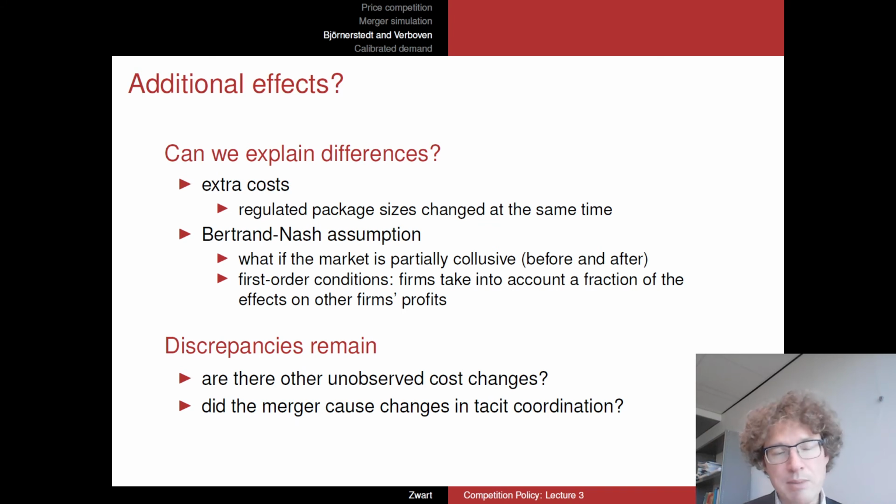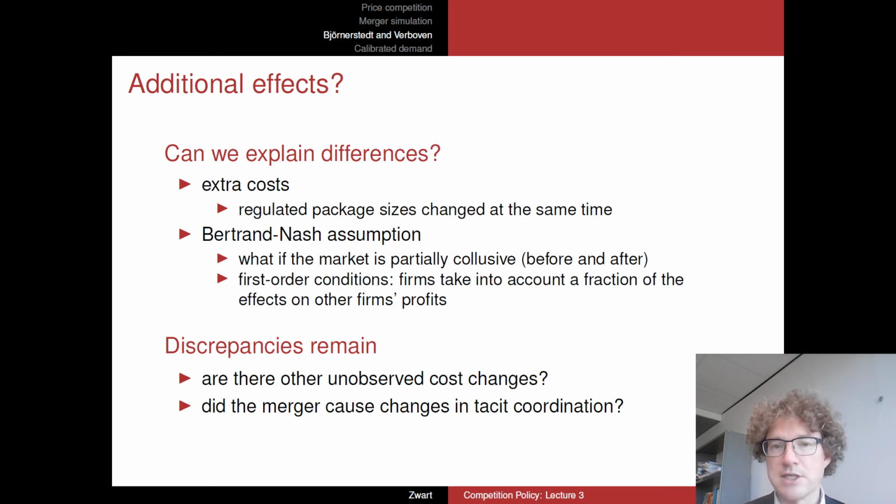So what did they do? They explored whether perhaps the original merger simulation assumed that costs were kept constant. Perhaps there were also changes in costs as a result of the merger, and that would also explain part of the price differences. One of the cost categories that came to their minds was that, at the same time as this merger, there was a change in the regulation regarding the package sizes.